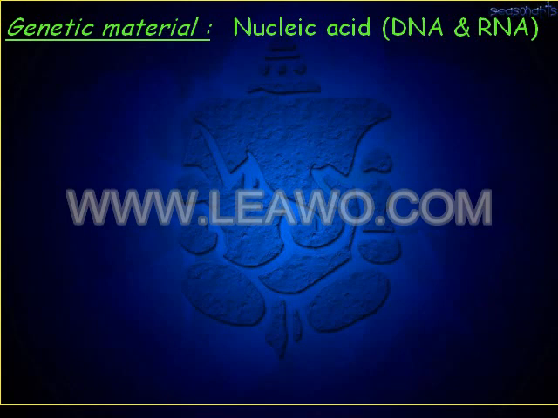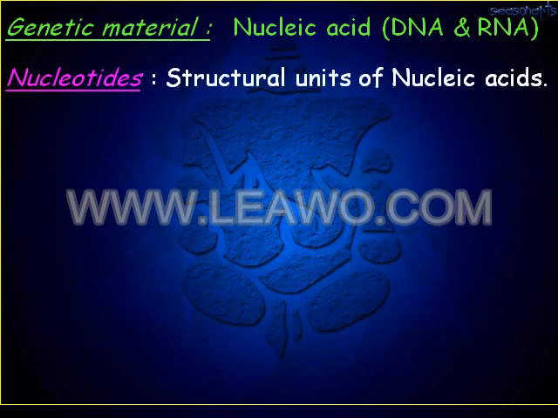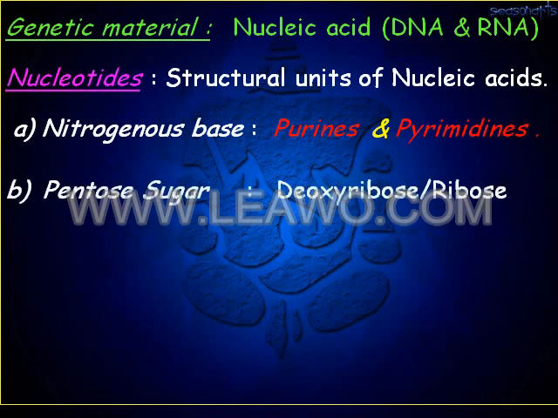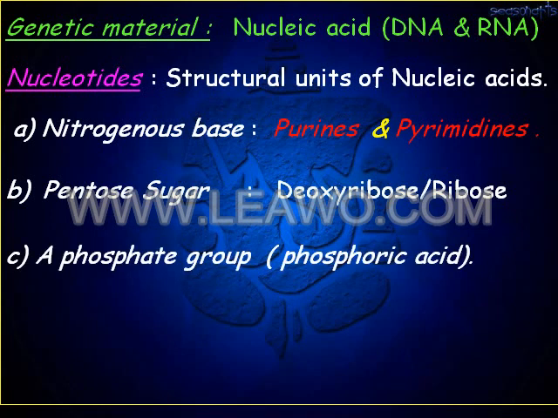Genetic material. The nucleic acids, either DNA or RNA, comprise the genetic material. Nucleotides are the structural units of nucleic acids. These nucleotides comprise nitrogen bases, either purines or pyrimidines, a pentose sugar, deoxyribose or ribose, and a phosphate group in the form of phosphoric acid.